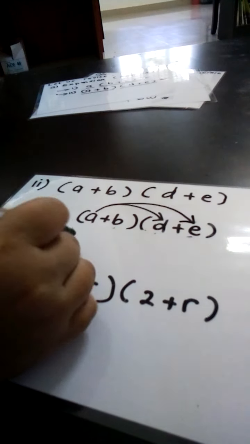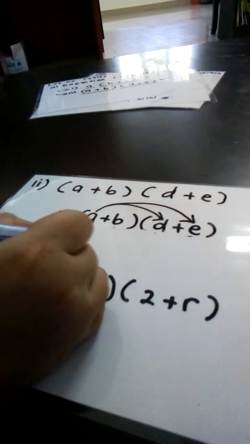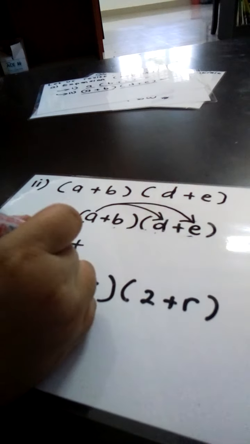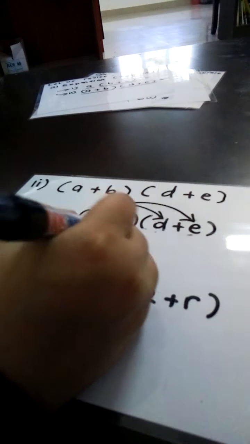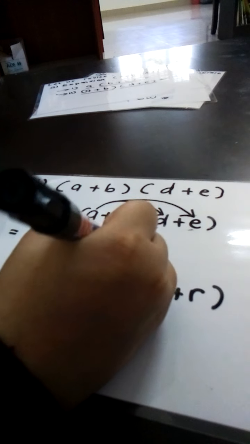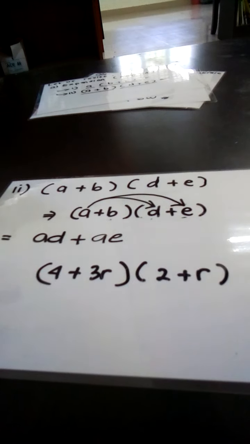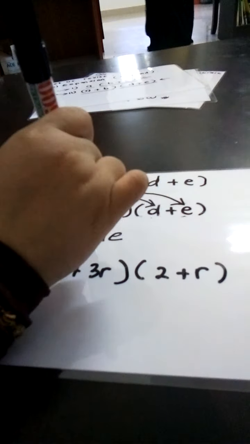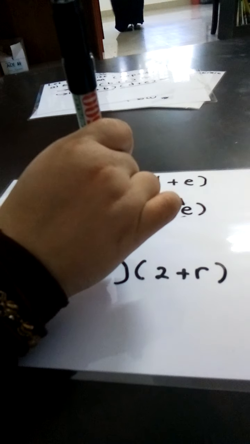Okay, remember the operation between is plus. Because of what here? It's plus. Okay, so A times E becomes AE. Settle one part. Right now, we would like to do the second one.